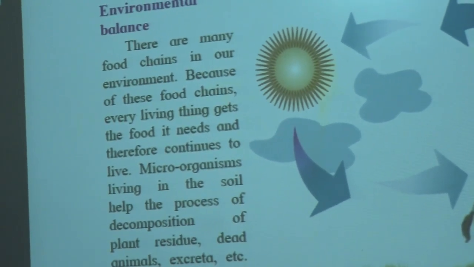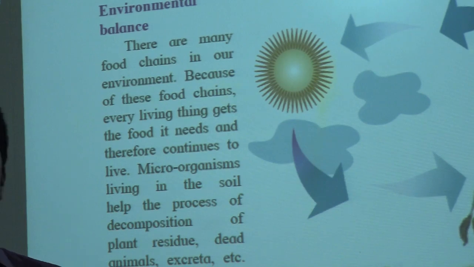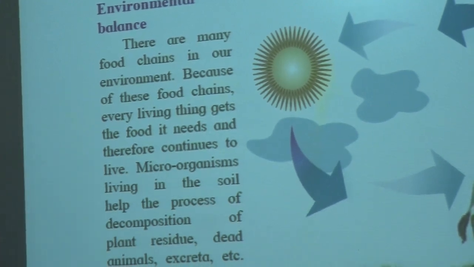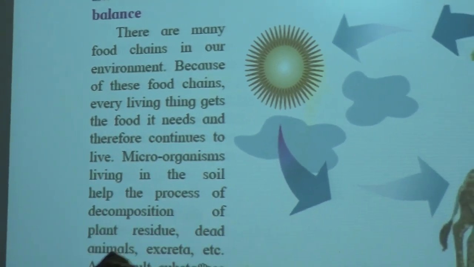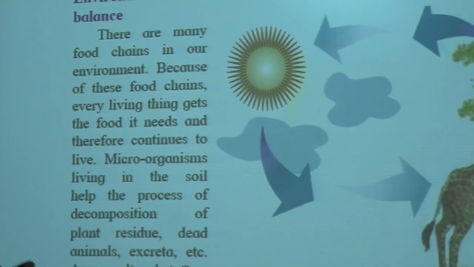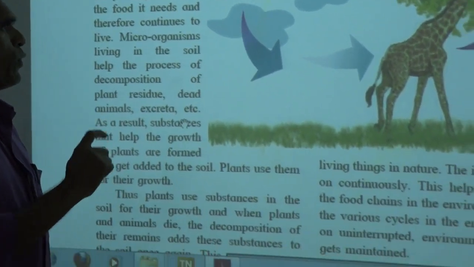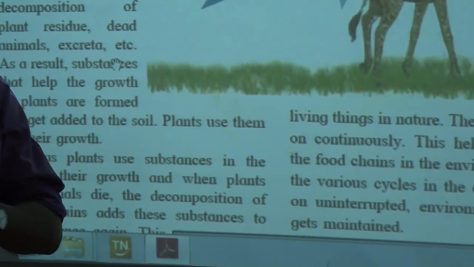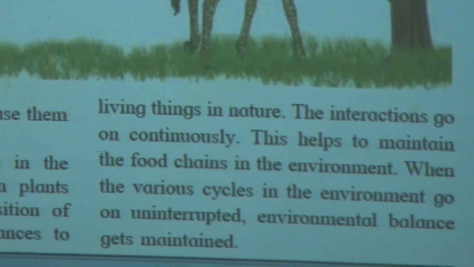Yesterday in the video we discussed what the food chain and the food web are. The food chain is one path, where some organisms, some living things, are connected to each other for food. But in the food web, many food chains are combined together and connected, and that is called the food web.